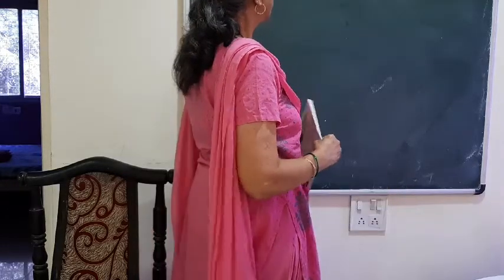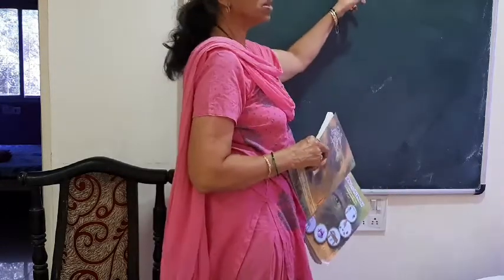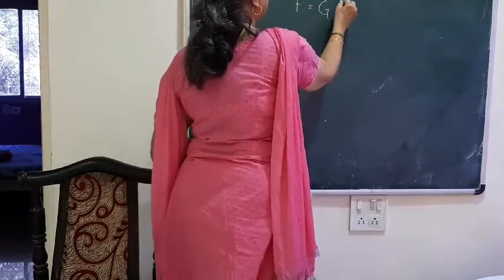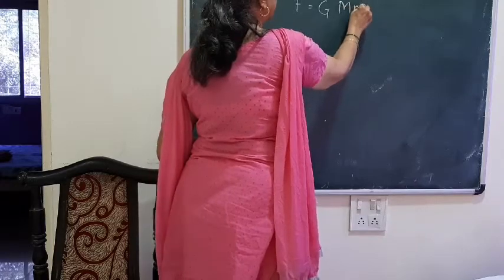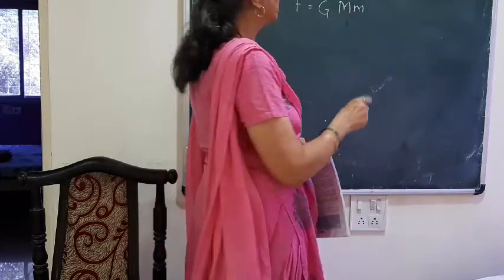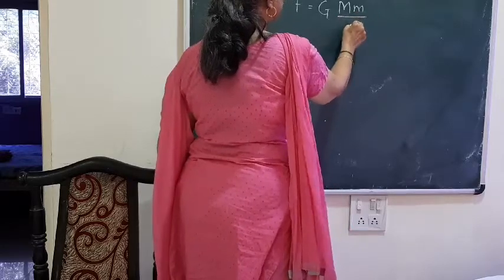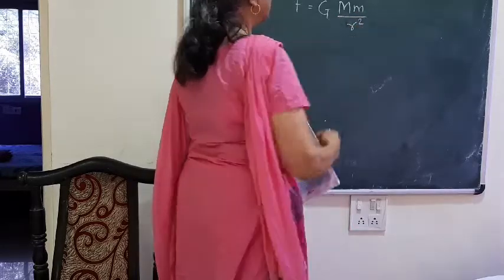Instead of that, if we consider one of the objects as the earth having mass M, and the mass of the object on the surface of the earth is m, and the distance between their centers is r, then it will change.